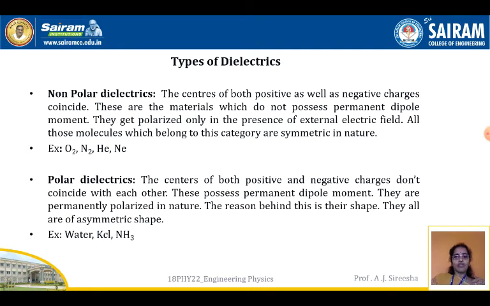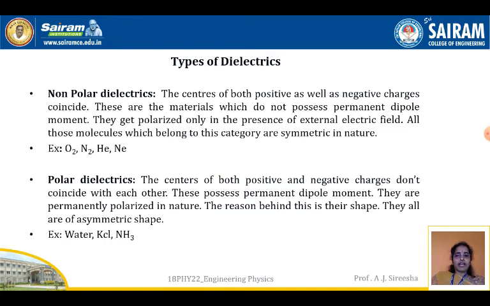All those molecules which belong to this category are symmetric in nature. That means in a non-polar dielectric the centers of both positive and negative charges coincide, so in the absence of electric field there is no net dipole moment. But the charges get separated and polarized in the presence of an electric field, because of the symmetric nature. Such dielectrics are called non-polar dielectrics. Examples are oxygen, nitrogen, helium and neon. These are all non-polar dielectrics.